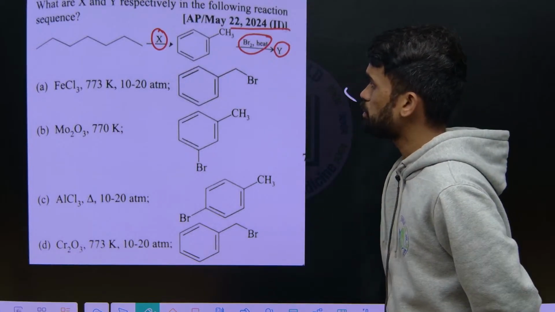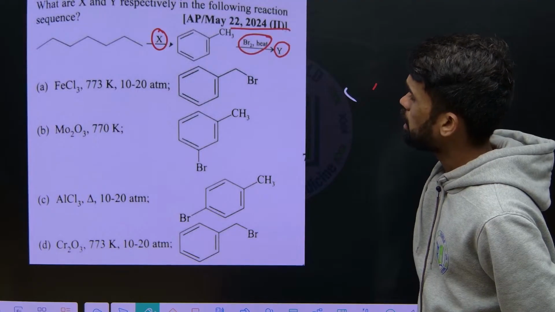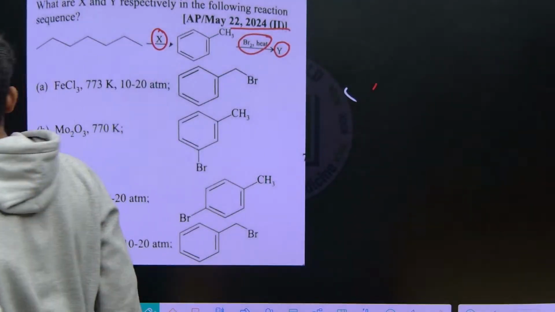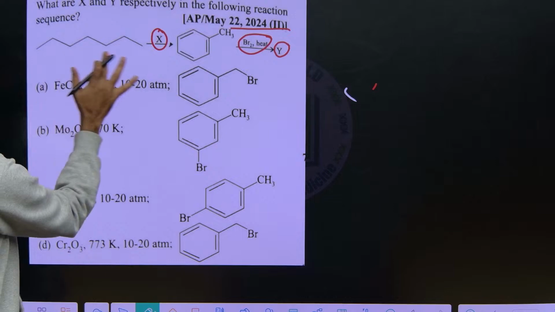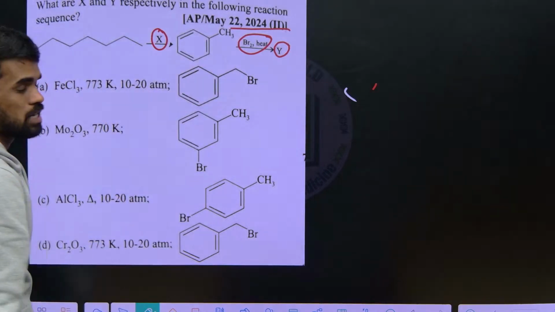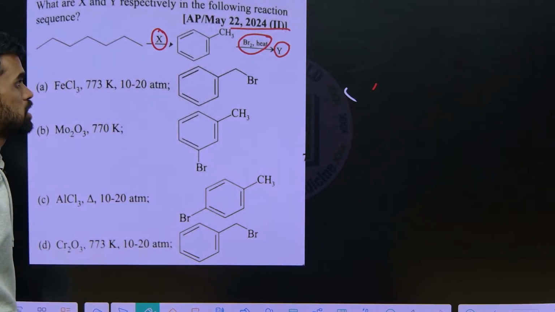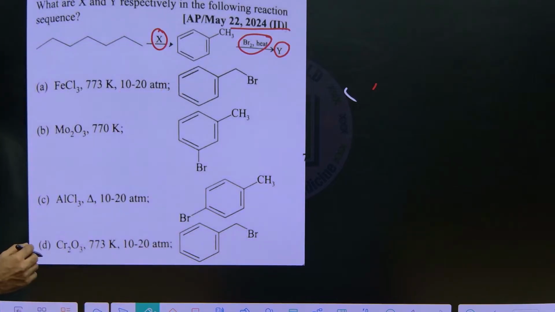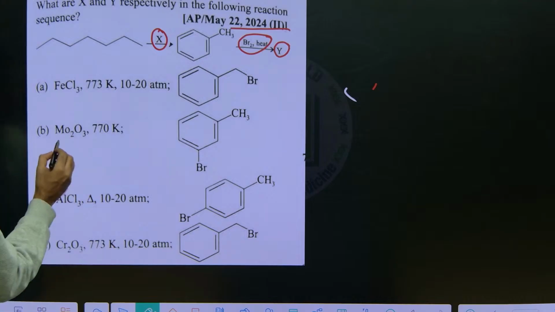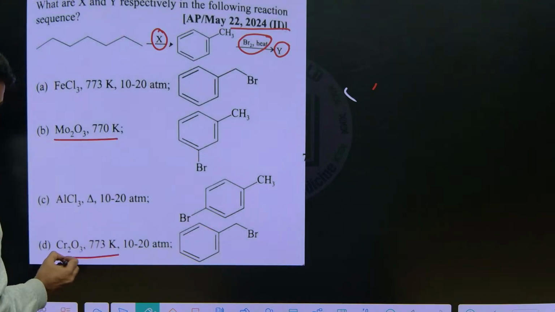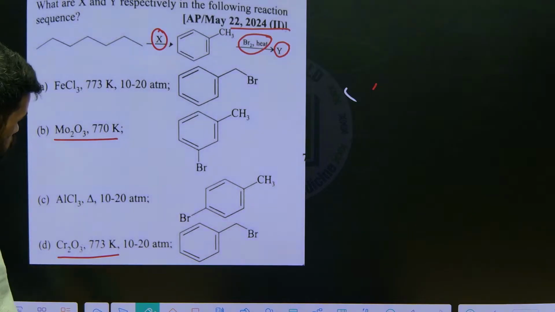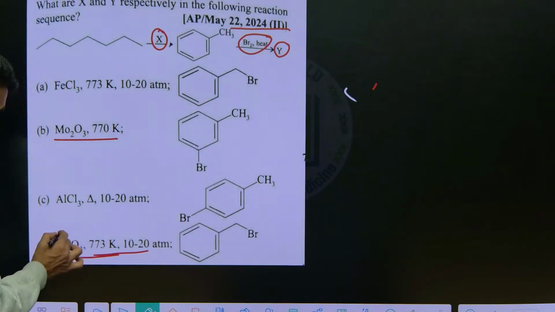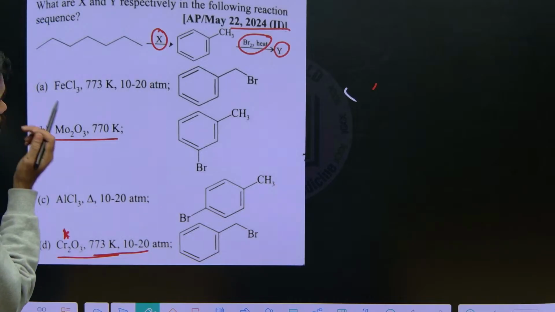It is very simple. So that is heptane. What type of product forms? It will undergo aromatization. See, N-heptane gives the aromatic product, toluene, like methyl benzene. So what will be our X here? X will be chromic oxide or molybdenum trioxide, at 773 Kelvin or around 770 Kelvin temperature.